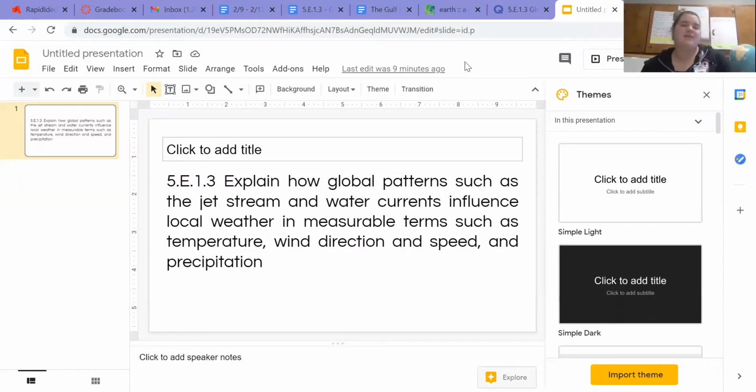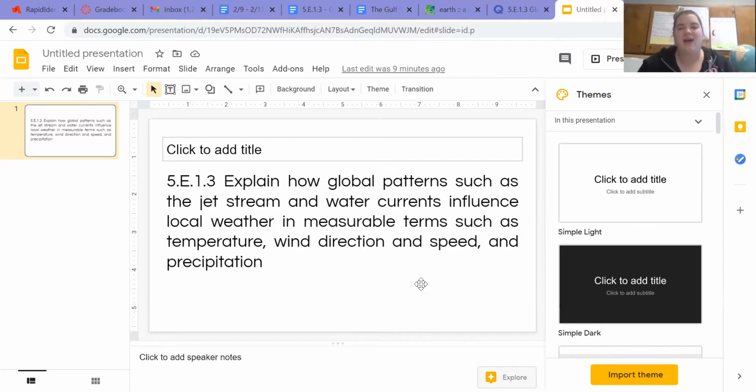Hello, virtual learners, and today we're going to start our new standard, 5E 1.1, which is to explain how global patterns such as the jet stream and water currents influence local weather in measurable terms such as temperature, wind direction, and speed, and precipitation.